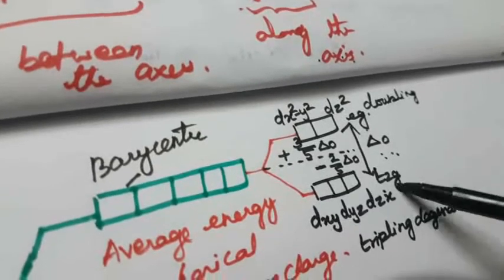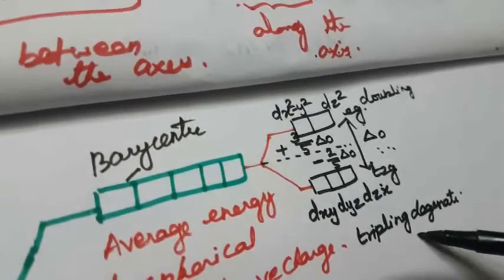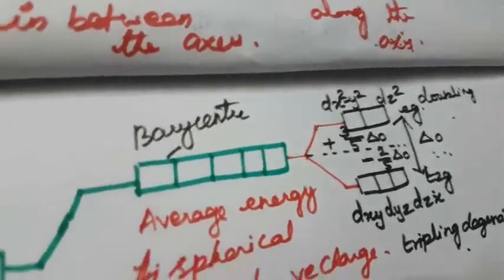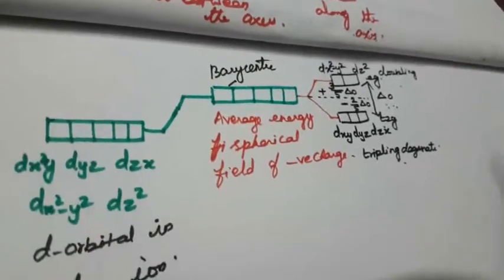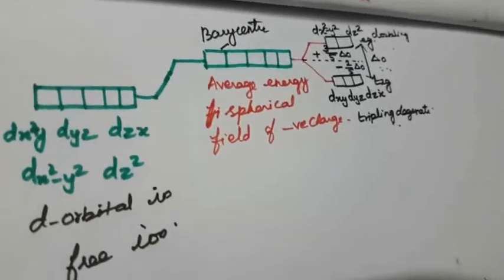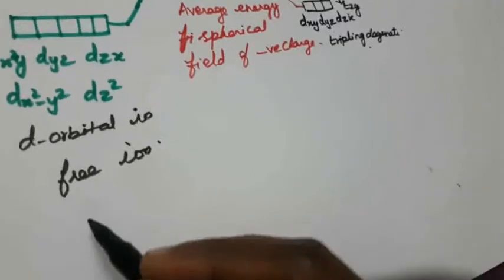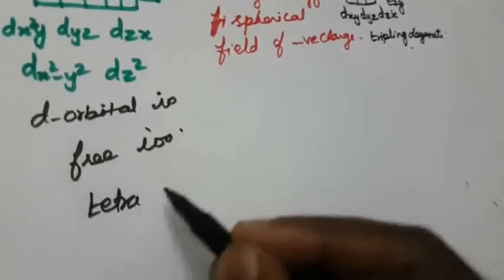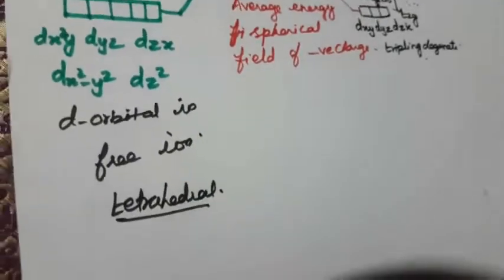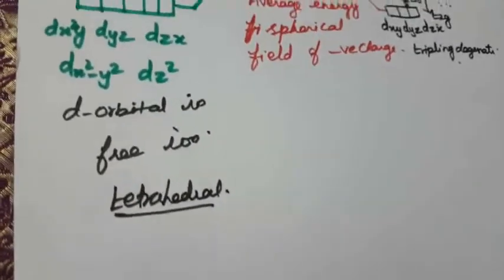So the T2g is called the triply degenerate orbital. This is called the doubly degenerate orbital. So this is the crystal field theory of octahedral. Again, the same for the crystal field theory of tetrahedral. What is the difference between octahedral and tetrahedral?